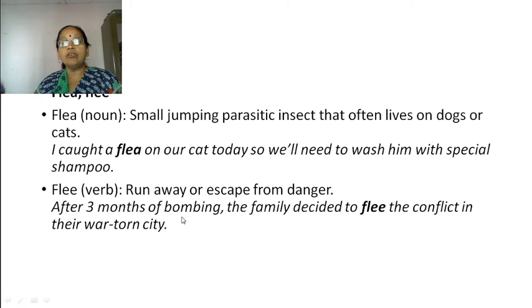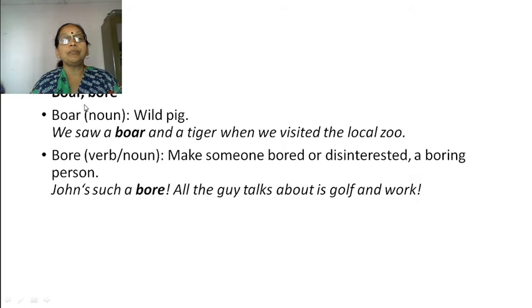After 3 months of bombing, the family decided to flee the conflict in their war-torn city. Flee means to run away, and here flea means some parasitic insect. Pronunciation is same, spellings are different.